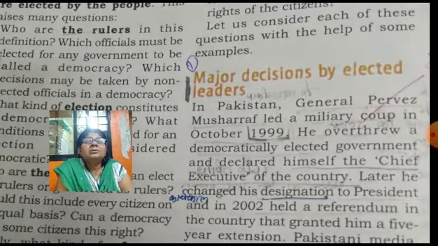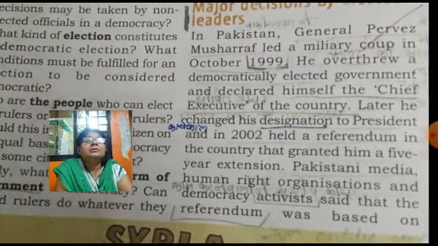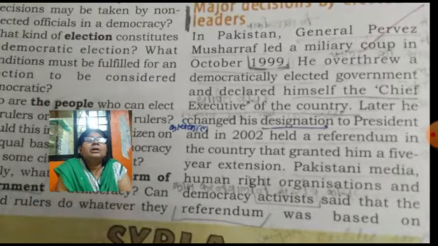Here the task was extending his term as president of that country by 5 years. So he had taken a referendum. Referendum is taking public opinion, for what purpose? For the chief executive of the country.